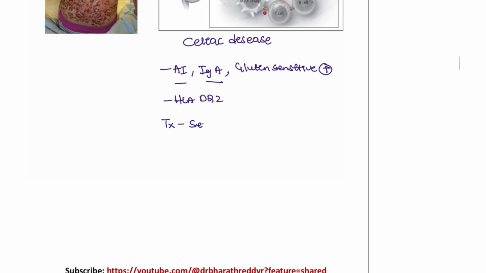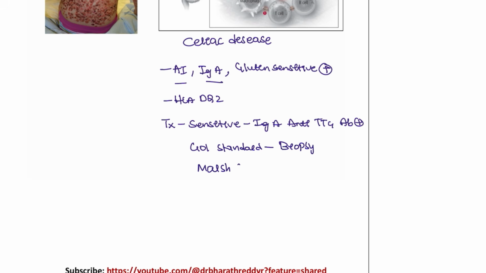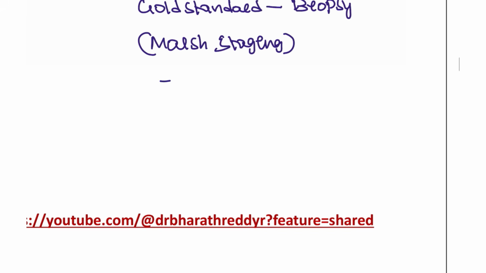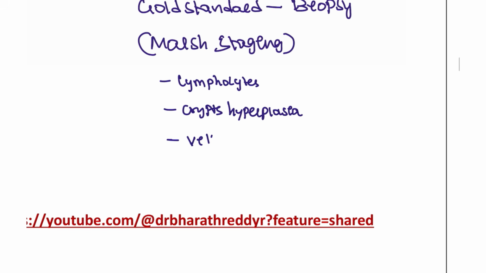And for testing, the best sensitive test for this patient is the IgA anti-TTG antibodies, which have to be present. Next, the gold standard is the biopsy. A duodenal biopsy has to be done, and for that we use the Marsh staging. Marsh staging is used. First, you are going to see the lymphocytes, crypt hyperplasia, crypts are hyperplastic, and villus atrophy. Villus atrophy is seen in this patient.